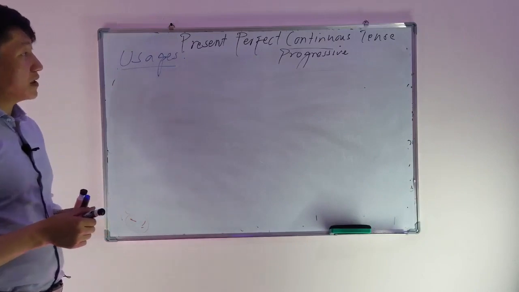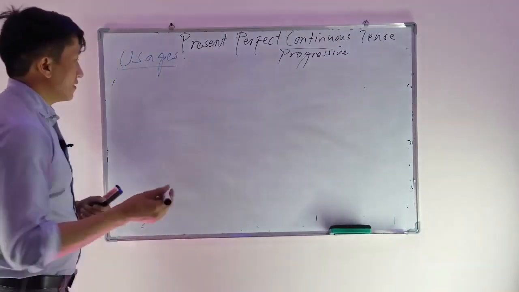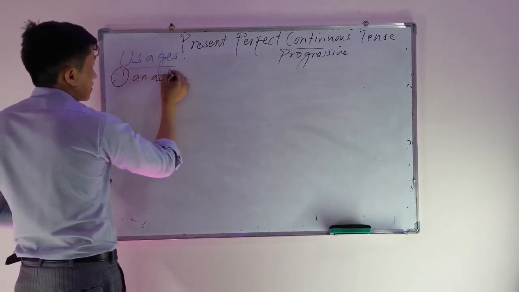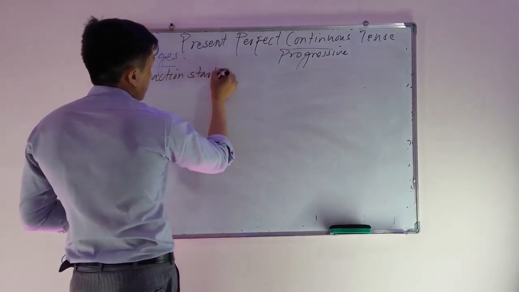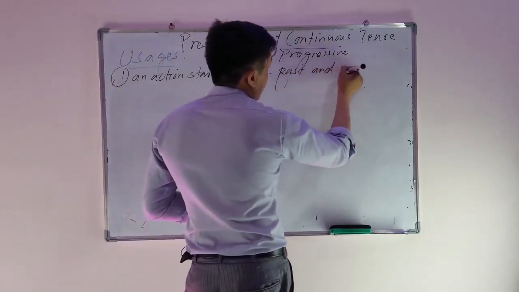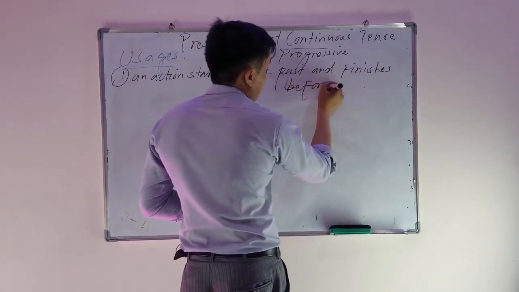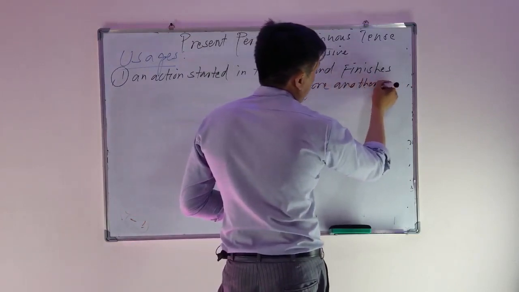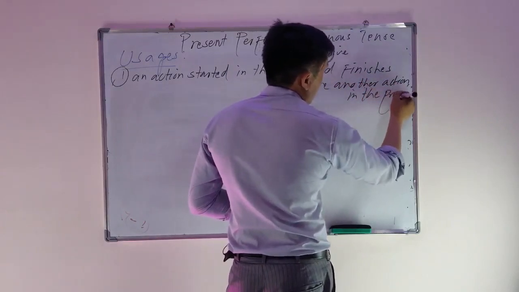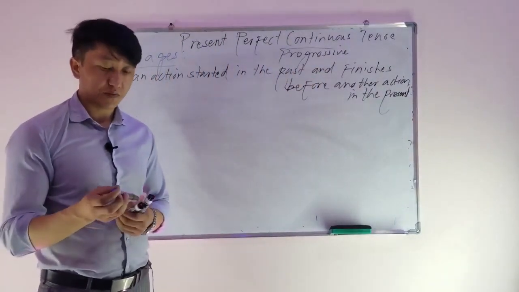Now, here it has the same usages as present perfect tense. The first usage, let's talk about it. It talks about an action. It talks about an action here. It started in the past, and finishes or completes. Let's say finishes before another action in the present tense. Now this usage is interchangeable in present perfect and also present perfect continuous tense.